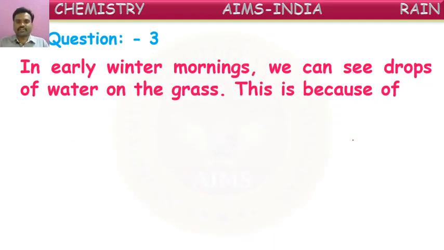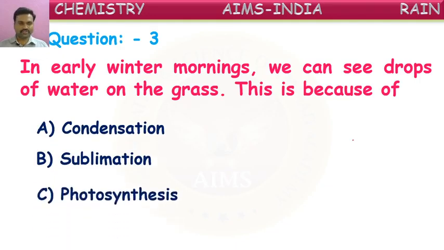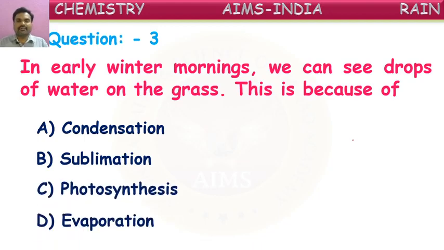In early winter mornings, we can see drops of water on the grass. This is because of, yes, we discussed this just now. So we observe some droplets of water on the grass in the early mornings of winter. From where is this water coming? Is anybody pouring it on the grass? No. Let us see the options for the correct reason: condensation, sublimation, photosynthesis, or evaporation? What is the correct reason for this, children? Yes, you can give the answer.